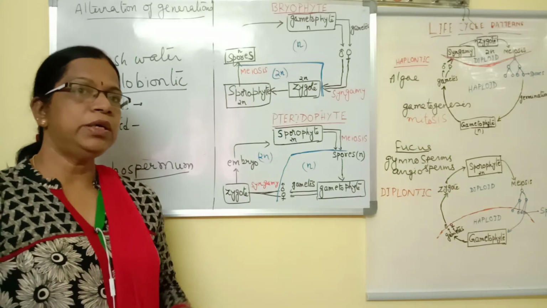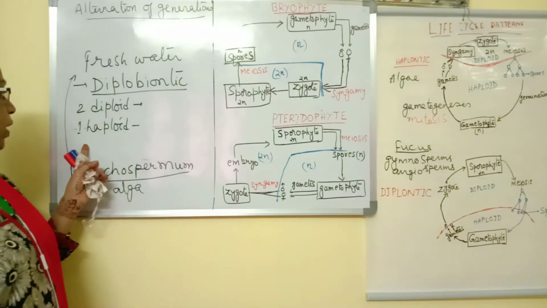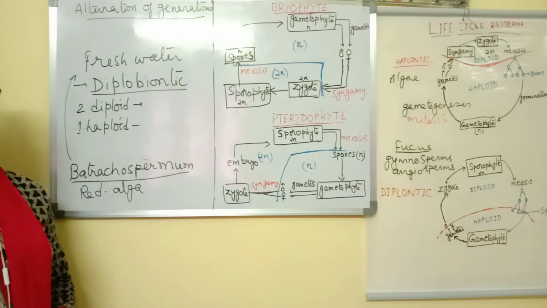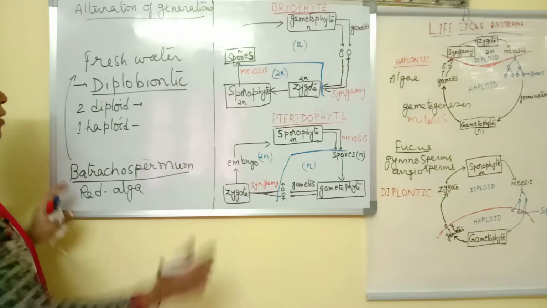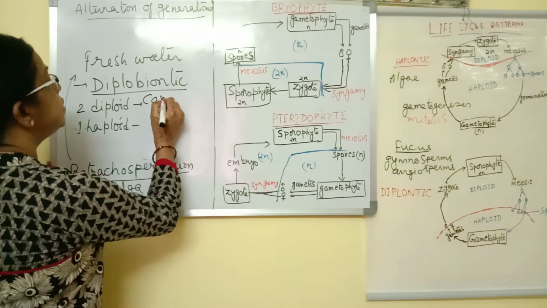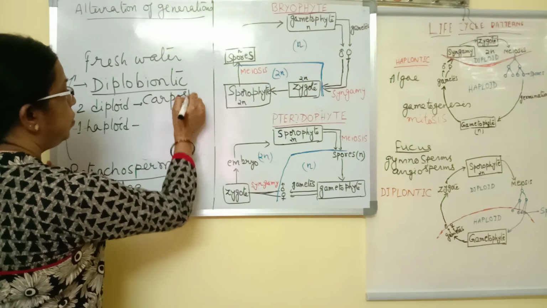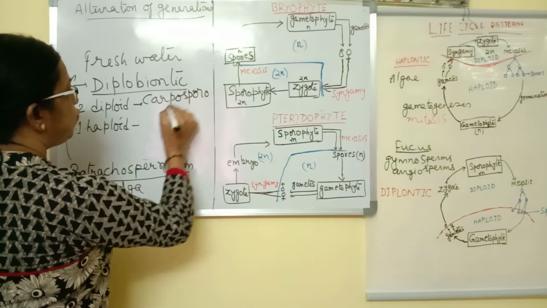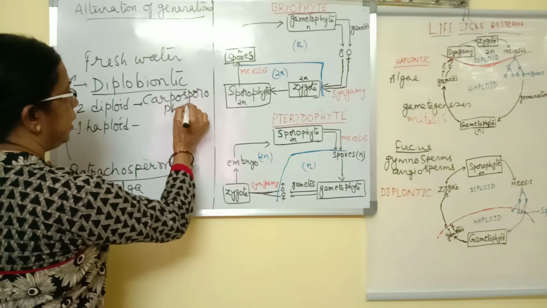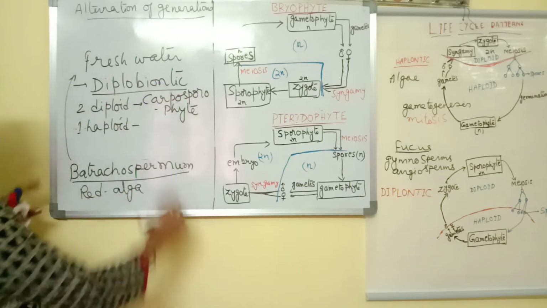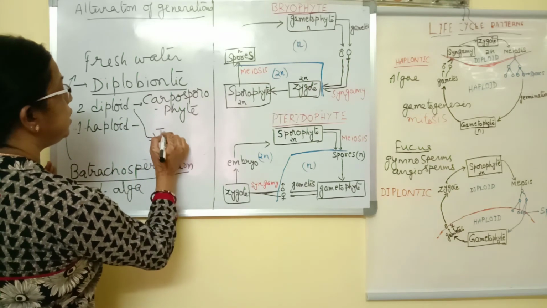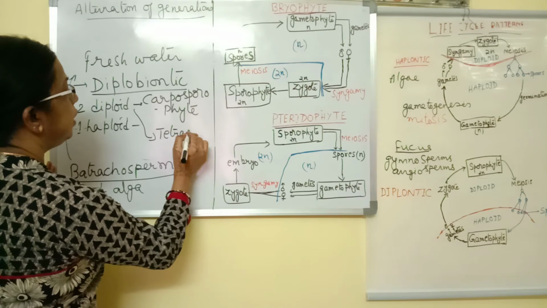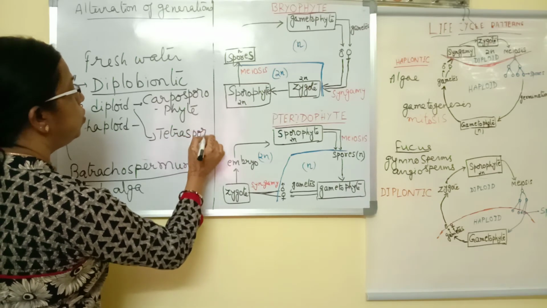Two diploid sporophytic phases and one haploid gametophytic phase. The two diploid sporophytic phases are given separate names. One is called carposporophyte, and the other diploid phase is called tetrasporophyte.